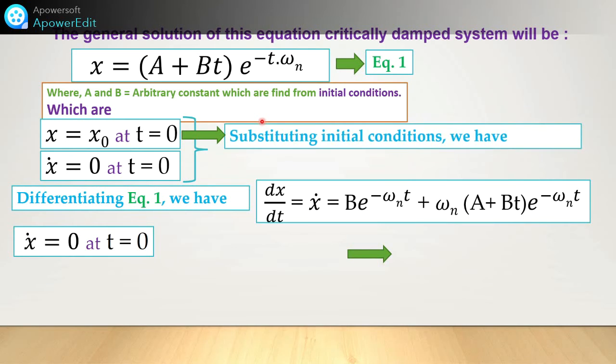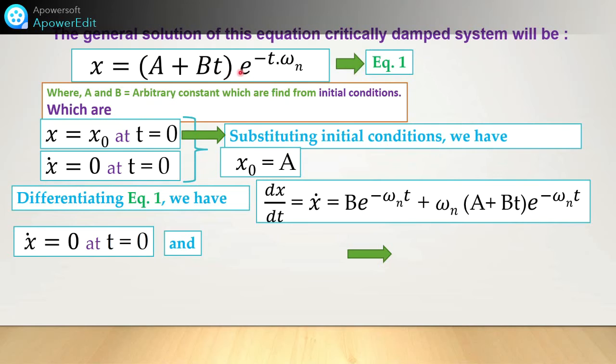Substituting condition 1, we get x0 equal to a, which means a is equal to x0. Differentiating equation 1 for the second condition, dx by dt is equal to x dot is equal to b into e raised to this term. Here a is a constant, so its derivative is 0, and b e raised to minus omega n t plus the other term, since these two terms are in multiplication when differentiating with respect to t.